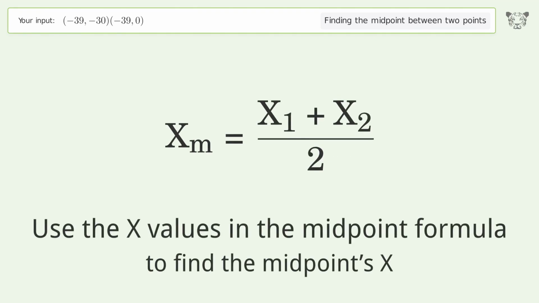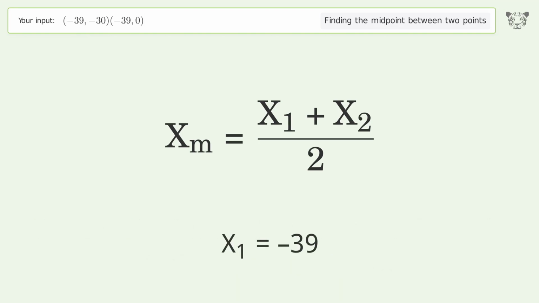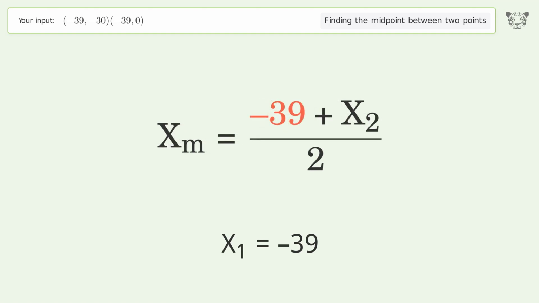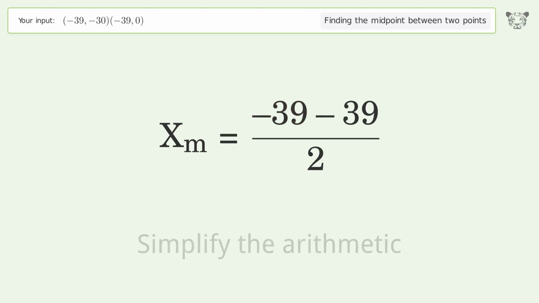Use the x values in the midpoint formula to find the midpoint's x. x1 equals -39. x2 equals -39. Simplify the arithmetic.